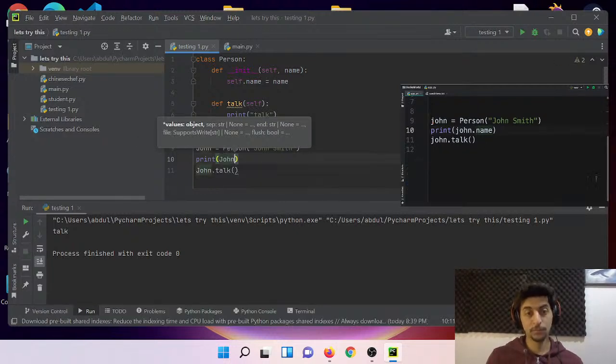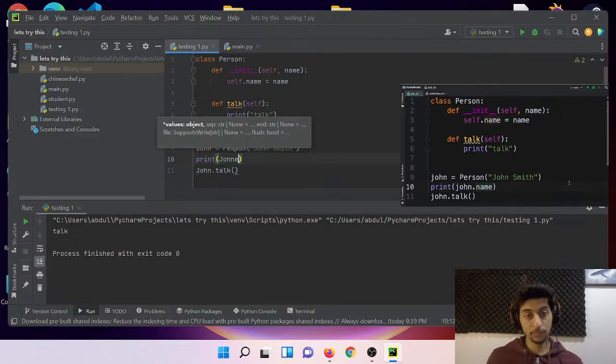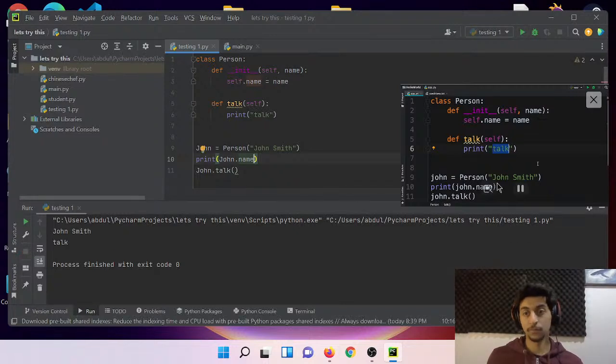But let's make this program a little bit more interesting. Instead of printing this boring message here, let's print, "Hi, I am John Smith." So we can use a formatted string with a message like, "Hi, I am." Now we want to dynamically add the name of this person. How do we do that? Well, look at the parameter of this talk method. As I told you before, every method in our class should have this parameter, self.